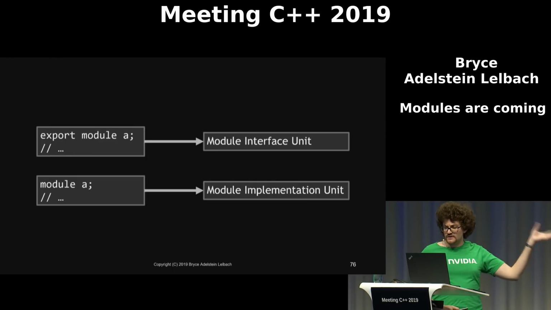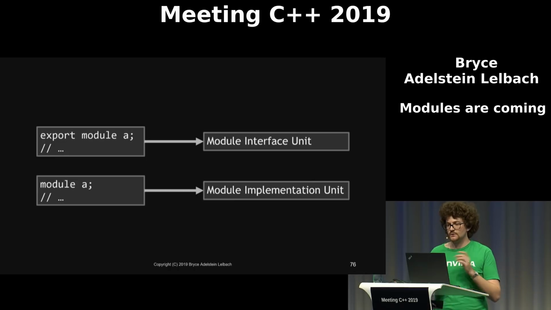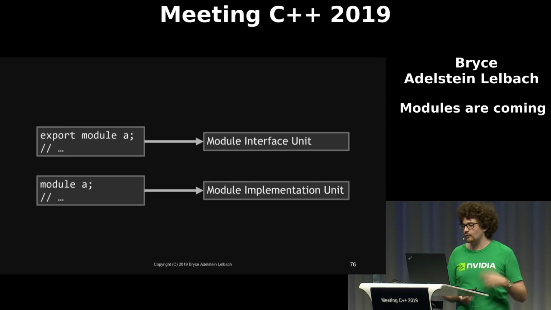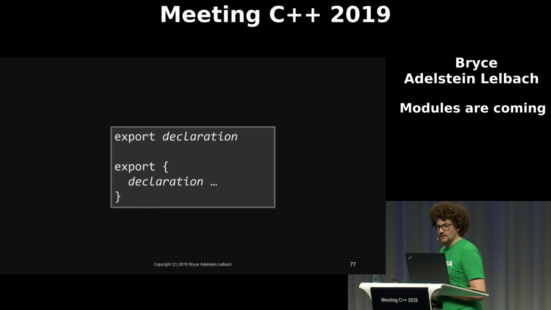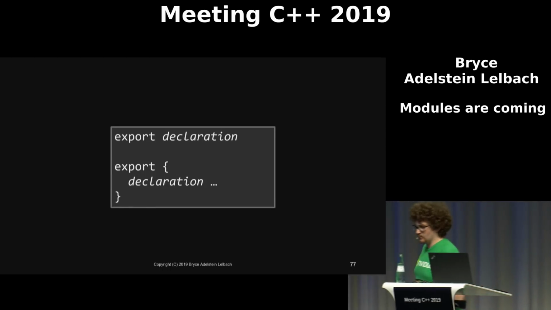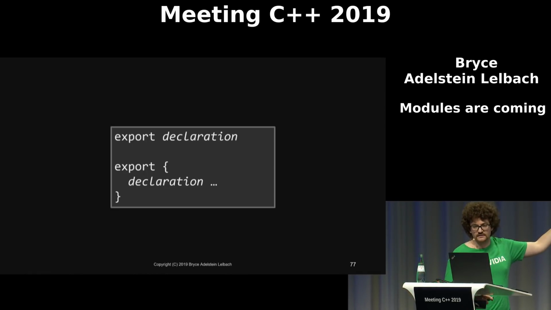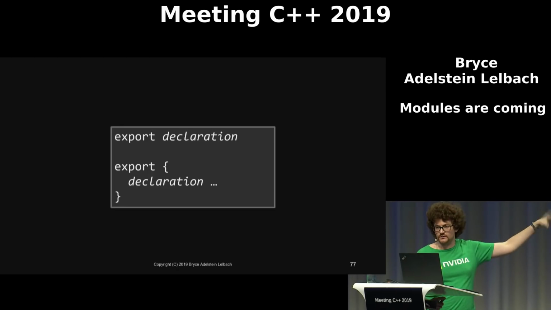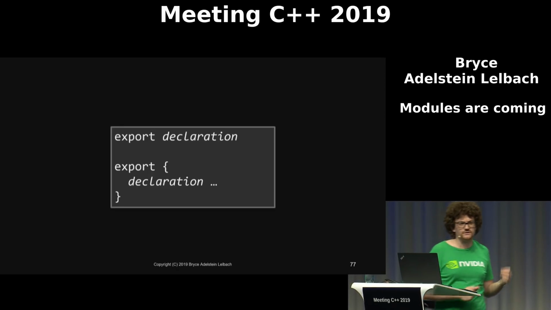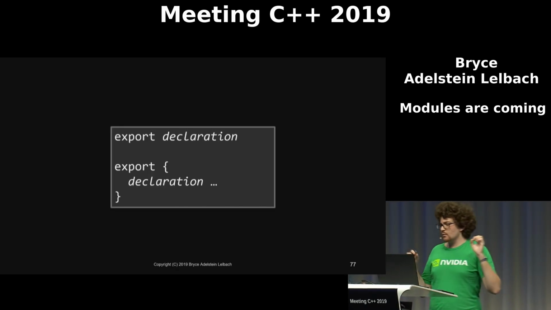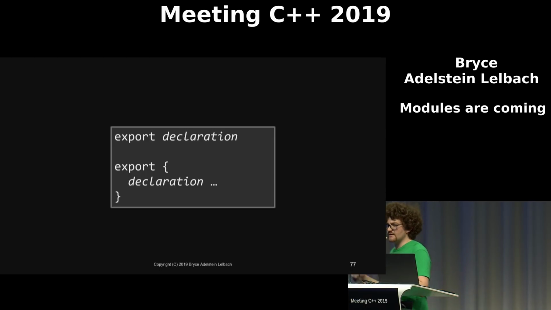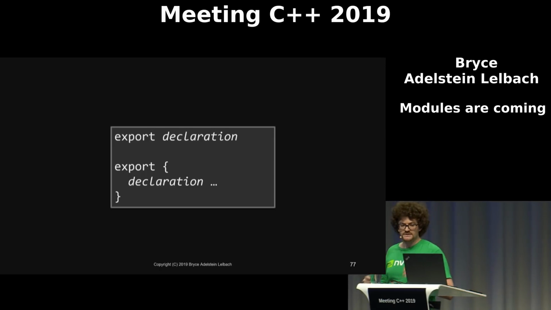So the interface units are analogous to a header, and the implementation units are analogous to a source file, or the source file that contains the definition for some particular header. So let's talk about the export keyword, which is not just used in distinguishing a module interface unit from an implementation unit. It's also used to specify which things are part of a module's exposed interface.